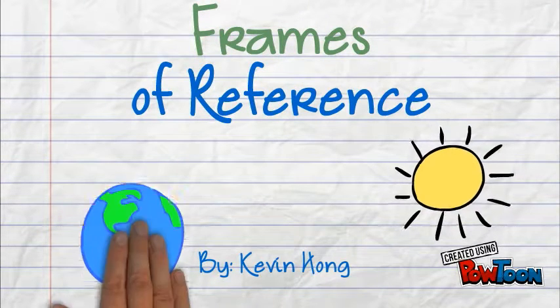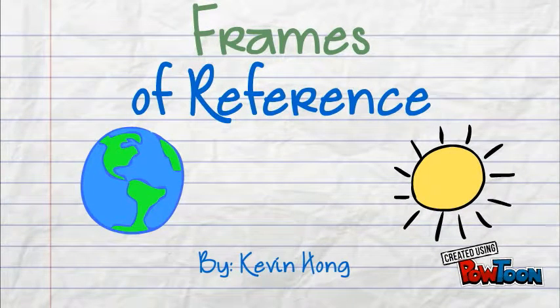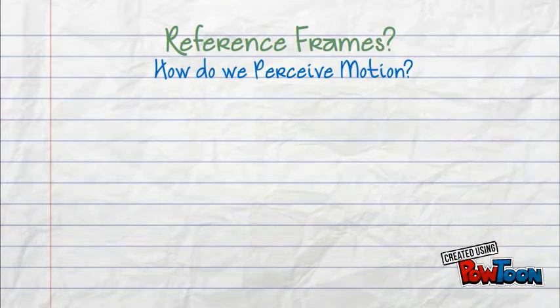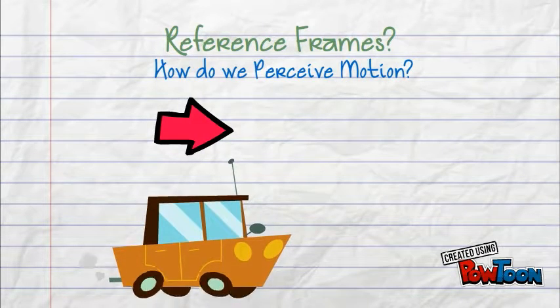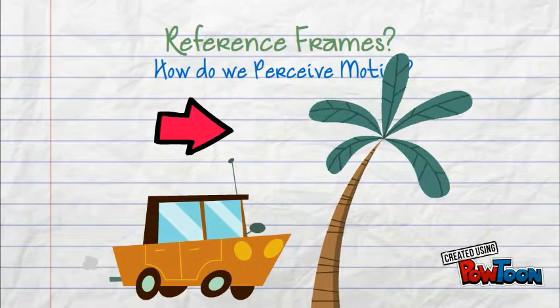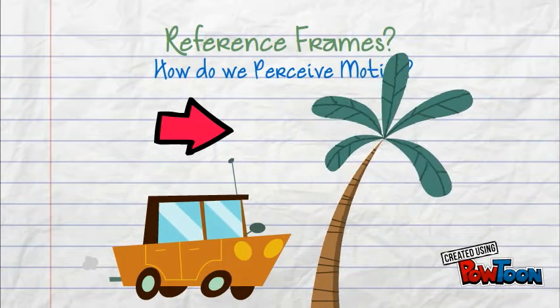Before we can approach any type of physics problem, we have to consider what perspective we are viewing the situation from. This is called our frame of reference. In order for us to perceive motion, we need to use something as a comparison. For instance, when someone drives a car, they know they are moving because the trees or landscape are getting closer. Because of our need to use references, our perception of motion can easily be manipulated.